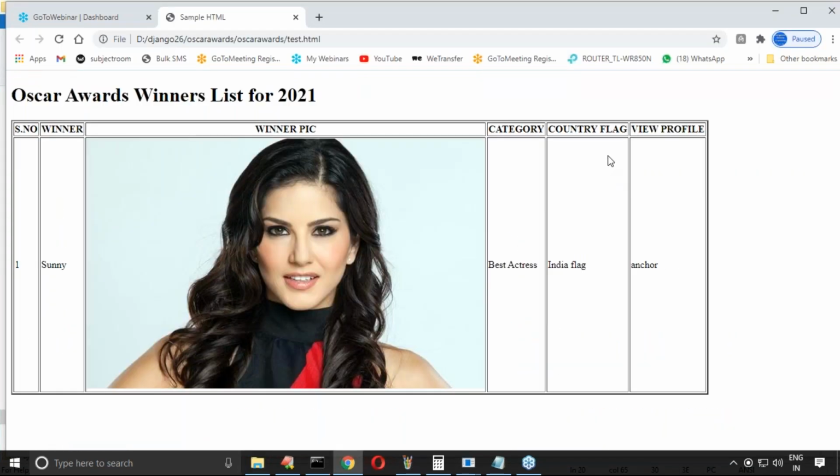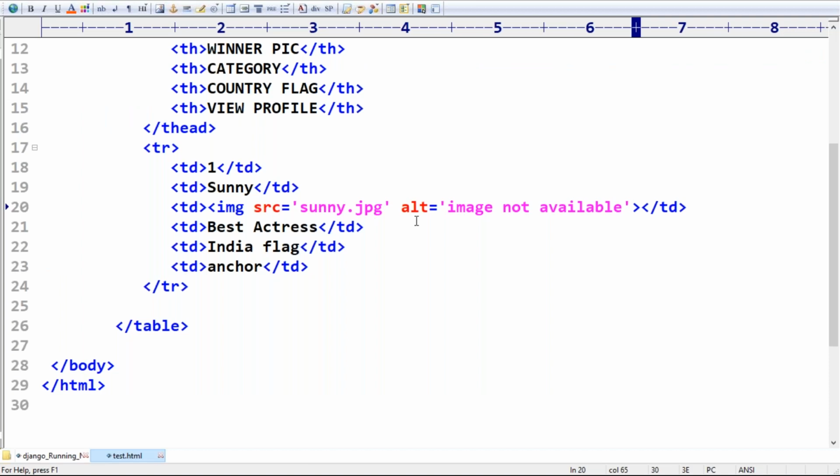Yeah, Sunny will come. But the problem here is the total table is filled with the Sunny image only. It is a bigger problem. That's why you can define height and width also. Have you observed, right? What I will take care of here is height and width.